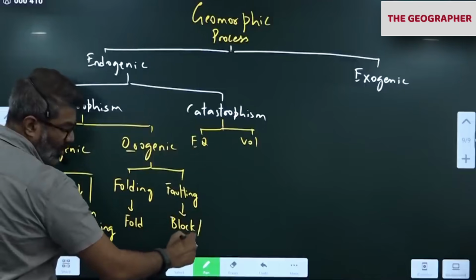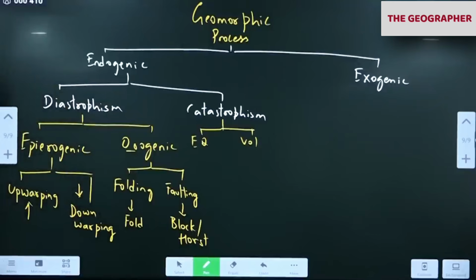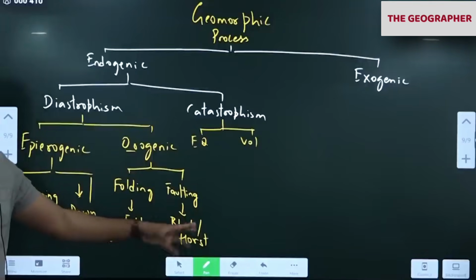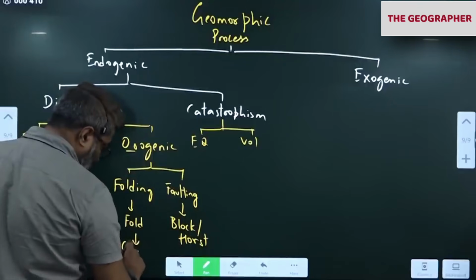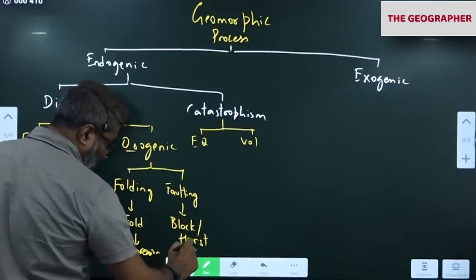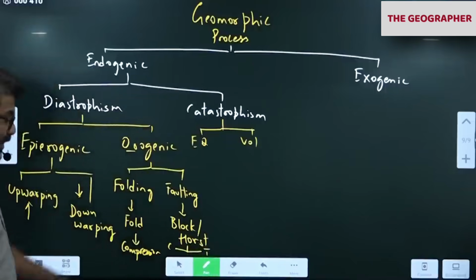Remember horst mountain, block mountains, fold mountains. Folding happens because of compression only. Faulting can happen because of both compression and tension. C stands for compression, T stands for tension.